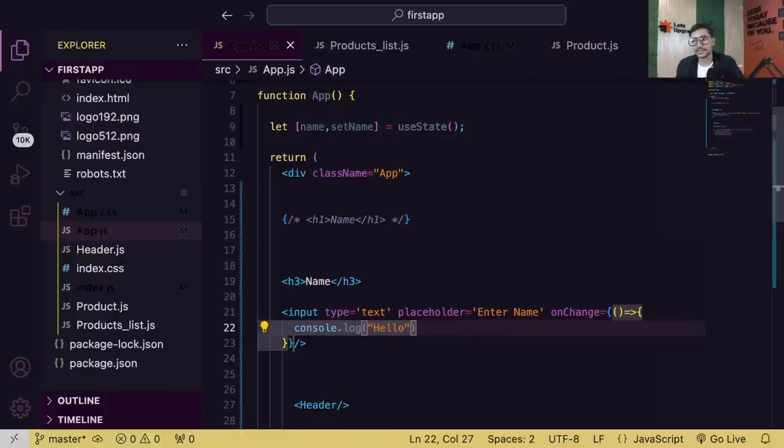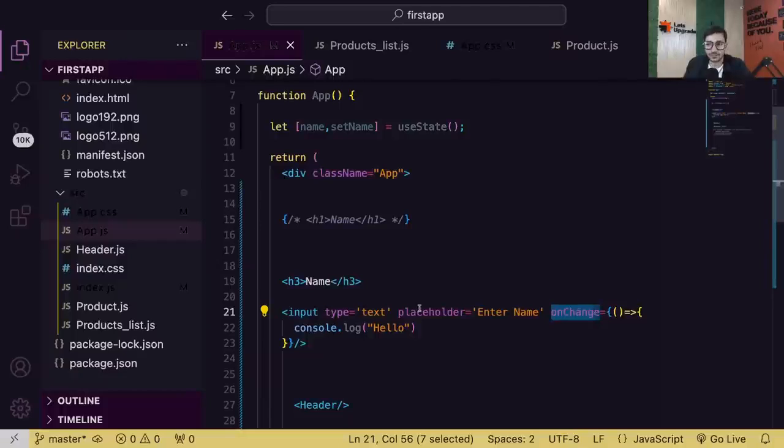Whenever I type something inside this input field, I am calling a function. Every time I type something or cut something or do anything inside that input field, whenever the value of the input field changes, this function will be called, because the event name is onChange. Right now this function is simply printing hello. So let's confirm it is working at least.